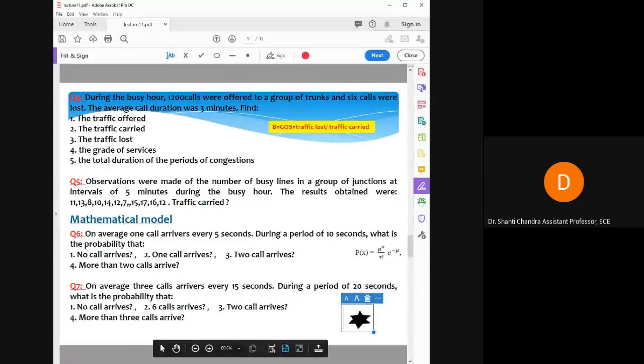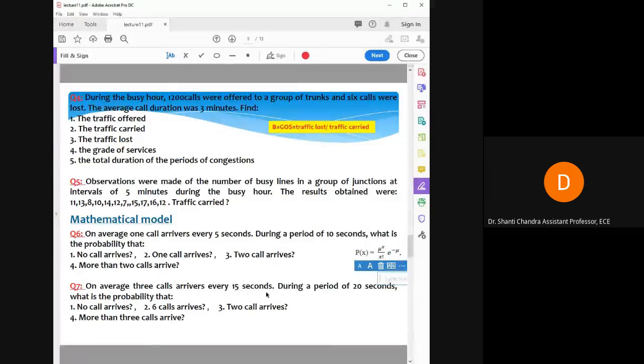So on average 3 calls arrives every 15 seconds. So during a period of 20 seconds, what is the probability that? So here, what you have given? So you have given the time, that is your 20 seconds. And what you have to calculate? So you have to calculate the probability of the calls. So how many calls you have to calculate it? So these are given in first, that is no call arrive. So your x here in this formula.